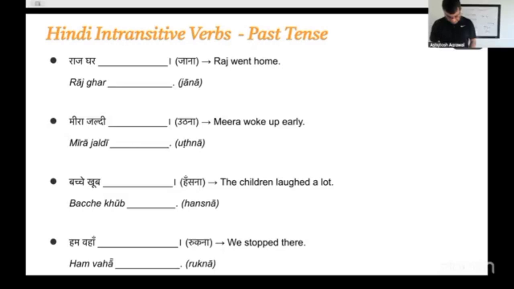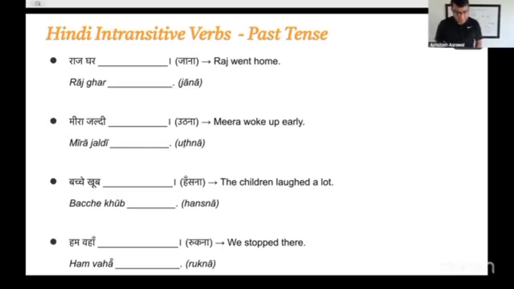Bache khoob, you have to put the right form of hasna. Remember, bache is a group of kids. You will use the same conjugation as you will use for masculine plural. Hum wahan, and then you have to use the right form of rukna.